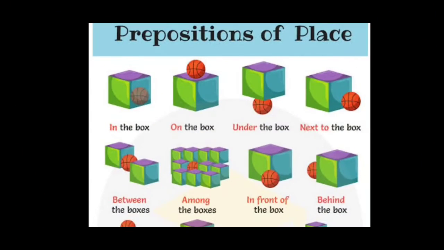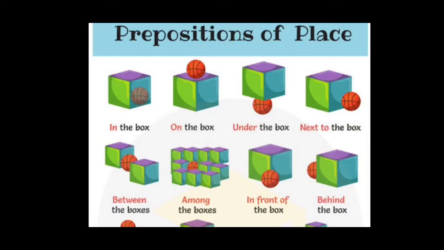Children, before seeing the definition, let's see some examples in pictorial form. Let's see the prepositions of place. So look at the pictures here. First one, where is the ball, children? It is in the box. Next, where is the ball? It is on the box. Then look at the third picture. Where is the ball? It is under the box.